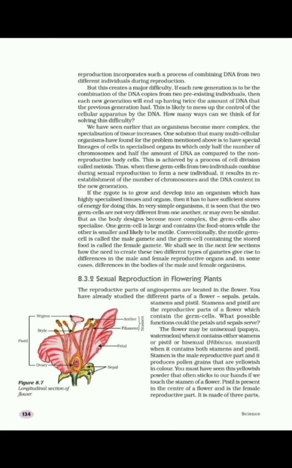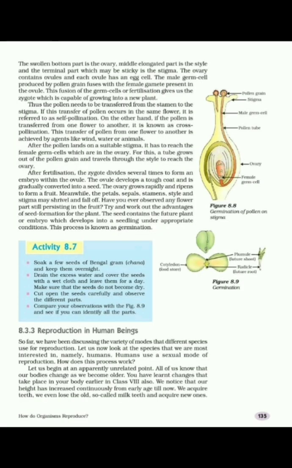Petals are attractive in color and help attract insects for pollination. So petals attract insects for pollination. Pollination is the transfer of pollen grains from stamen to the stigma. For fertilization, the male gamete from pollen should fuse with the female gamete in the ovule, and for this pollen should be transferred to the stigma. This transfer of pollen from stamen to the stigma is known as pollination.